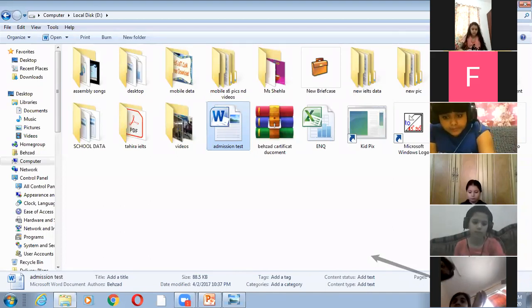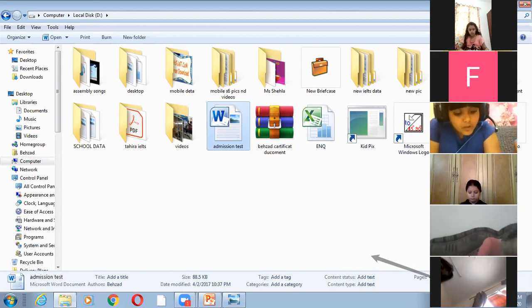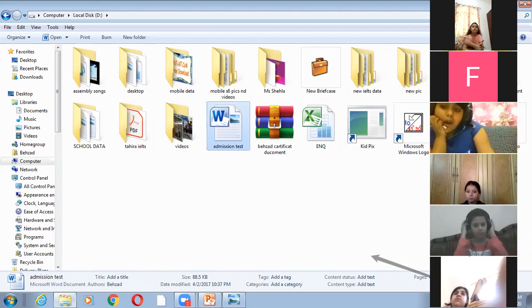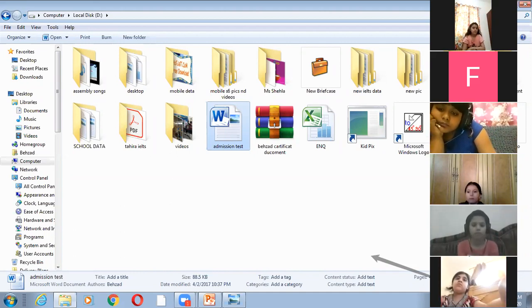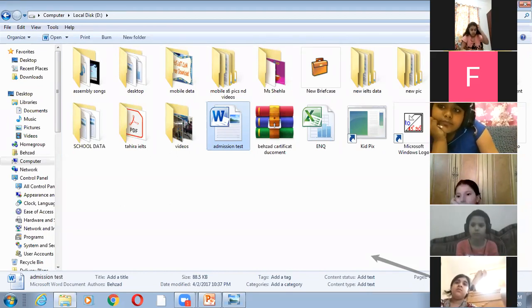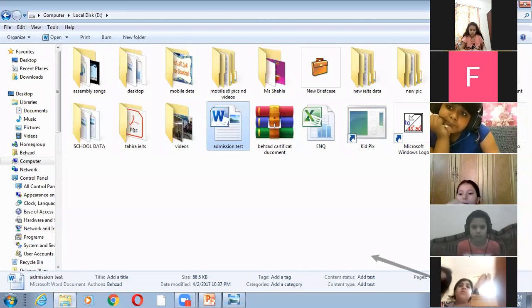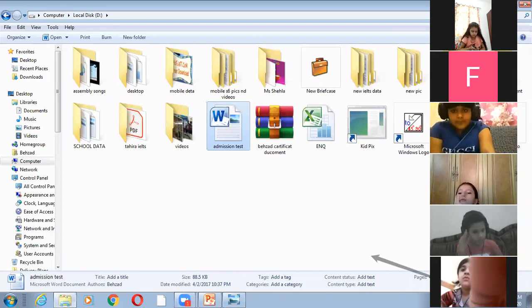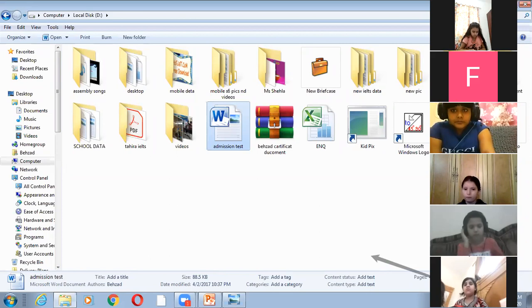But if you are having it in a folder, then it will be easy for you. Like if your science teacher asks you to take out your science worksheet, you will take out your science folder, open it, and take out your worksheet. So what is the purpose of the folder? To manage and organize things. A folder is a location for organizing and storing files. It is used to place similar files together.